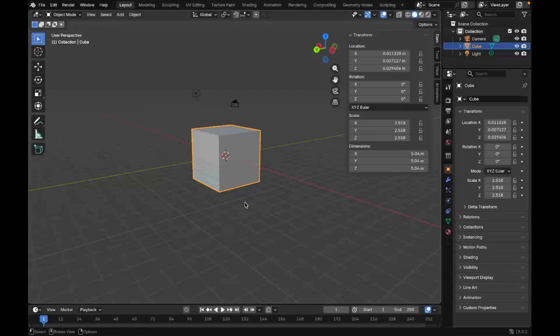For scale we press the S key, for rotate we press R, and for movement we just press the G key on the keyboard.